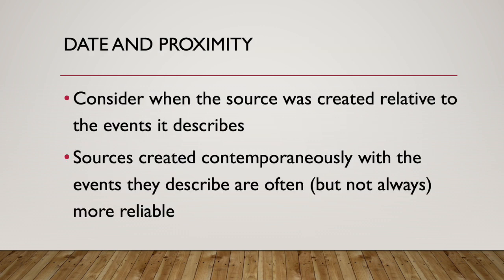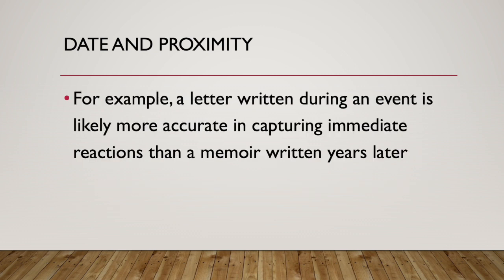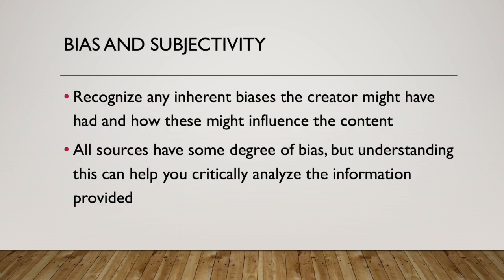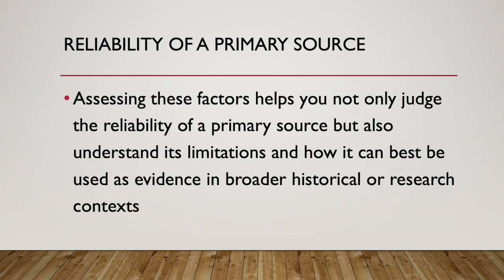Date and proximity. Consider when the source was created relative to the events it describes. Sources created contemporaneously with the events they describe are often, but not always, more reliable. For example, a letter written during an event is likely more accurate in capturing immediate reactions than a memoir written years later. Bias and subjectivity. Recognize any inherent biases the creator might have had and how these might influence the content. All sources have some degree of bias, but understanding this can help you critically analyze the information provided. Assessing these factors helps you not only judge the reliability of a primary source, but also understand its limitations and how it can best be used as evidence in broader historical or research contexts.